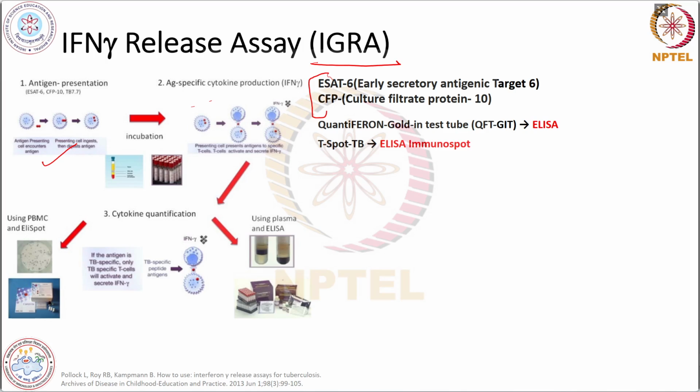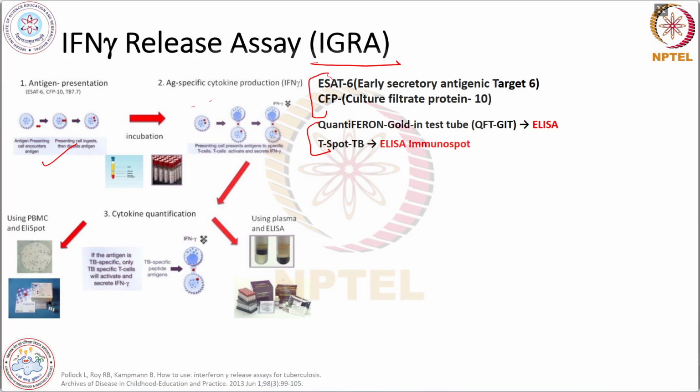If a person has been infected with MTB, then memory T cells recognize the antigens and release interferon gamma as part of the immune response. And in the third step, they quantify the released interferon gamma, to see how much is released. On the basis of this, they check whether MTB specific antigens are present in the blood sample or not.